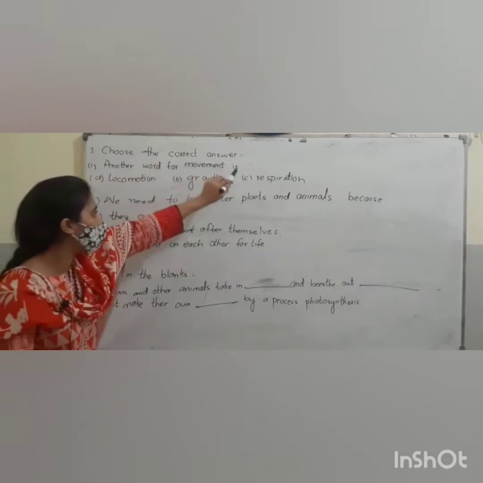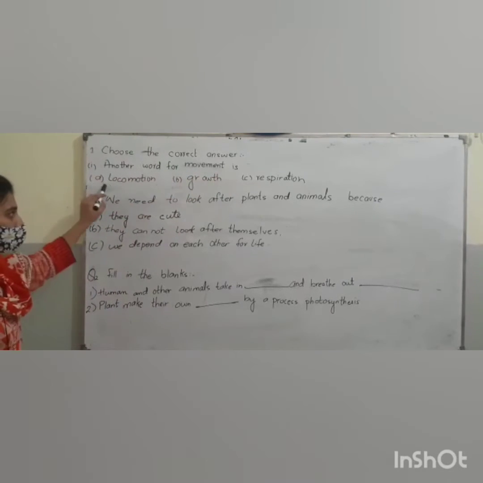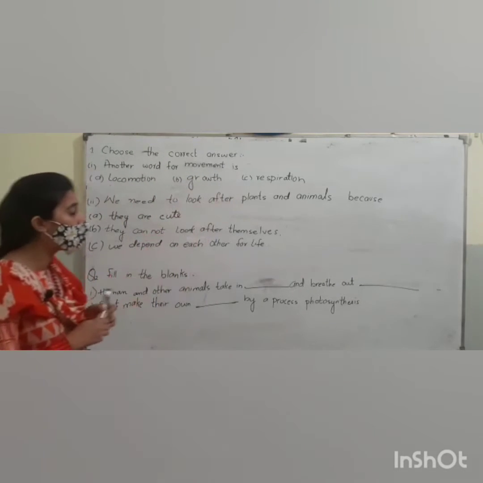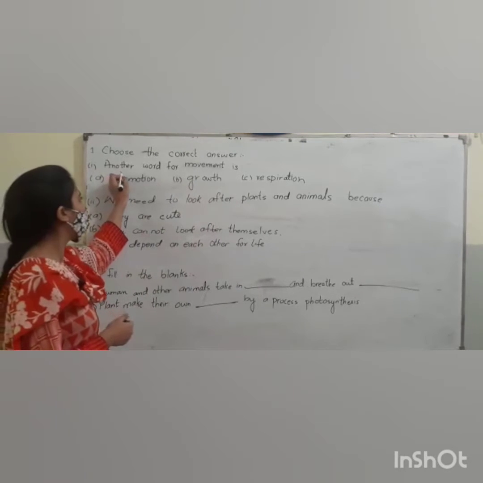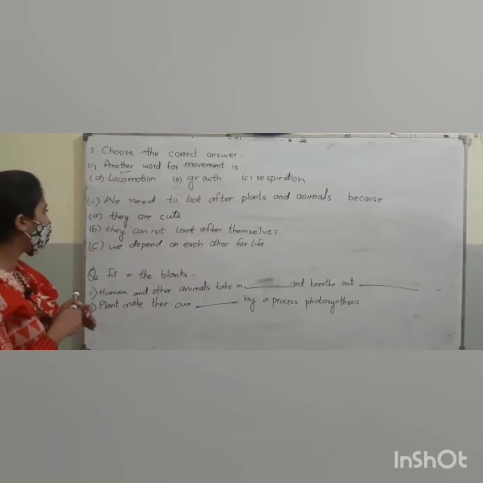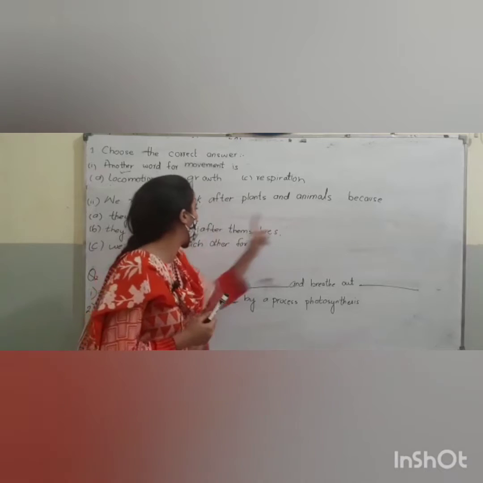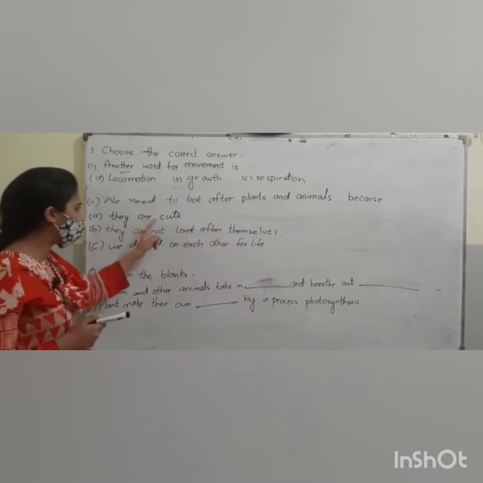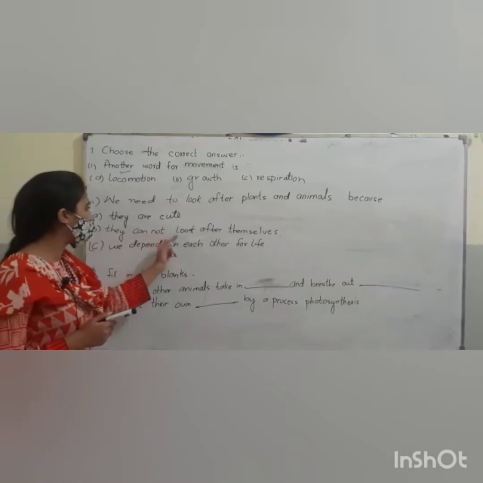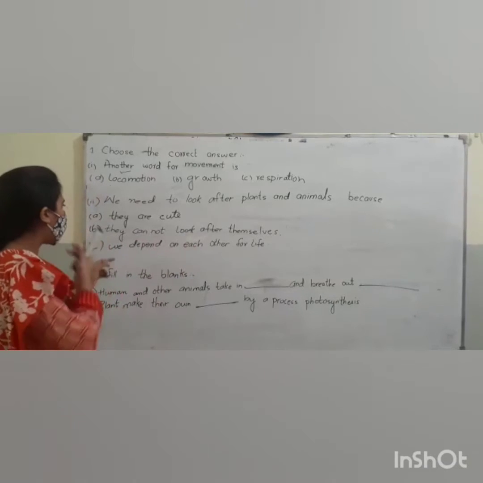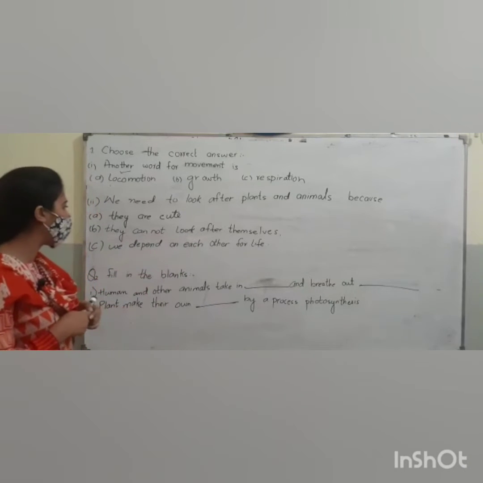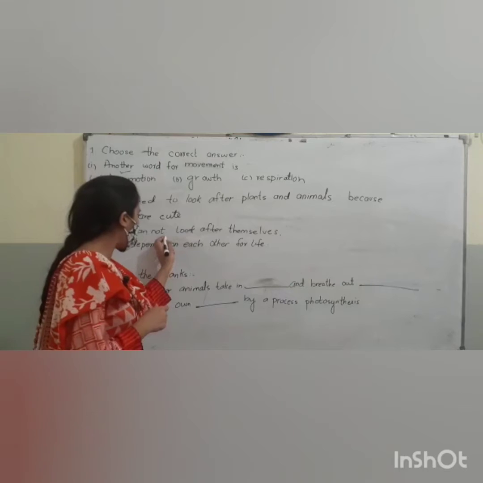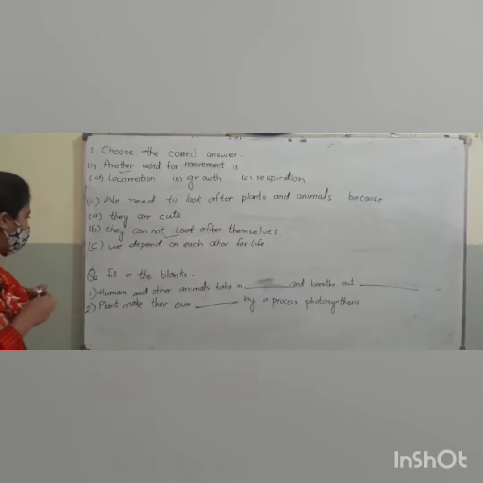Another word for movement is locomotion, growth, respiration. The answer is locomotion. We need to look after plants and animals because they cannot look after themselves, or we depend on each other for life. The answer is we depend on each other for life.